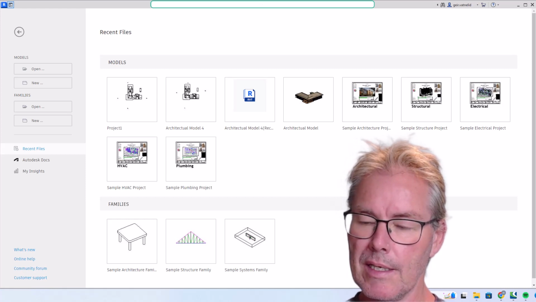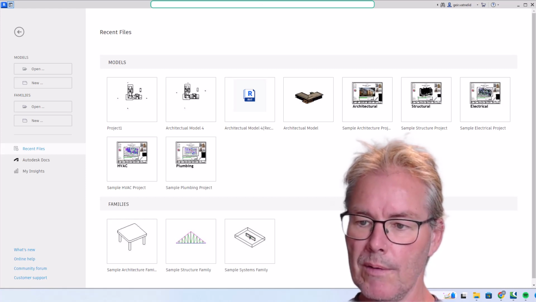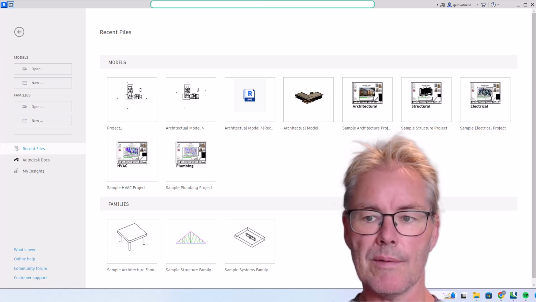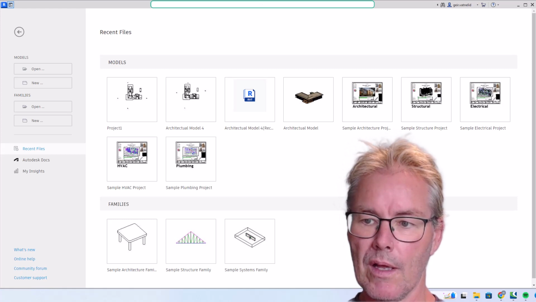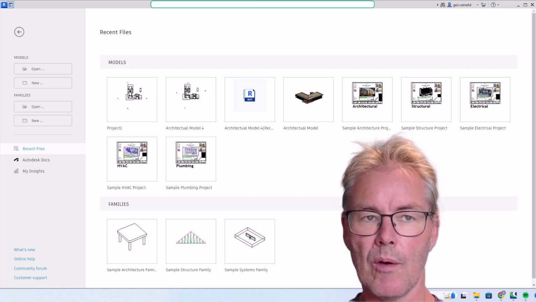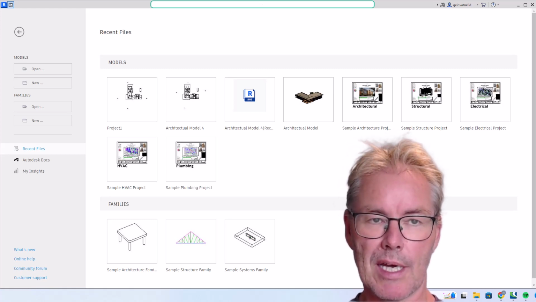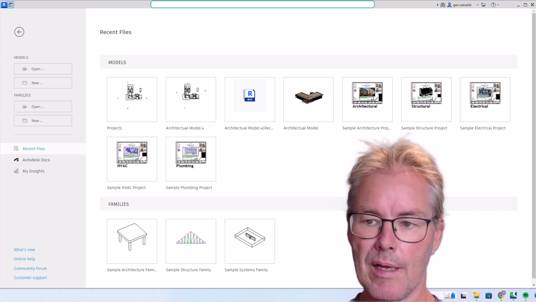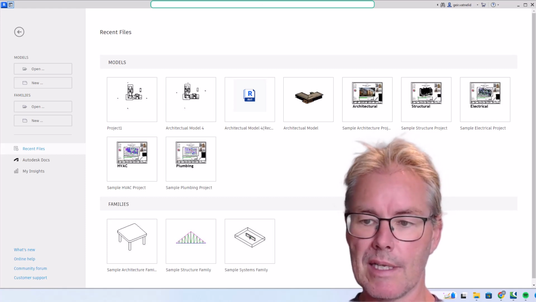We will see different ways to install products in the model by using MagiCAD Connect, for instance. And we will also see how we add that to the MagiCAD project file and the dataset file.